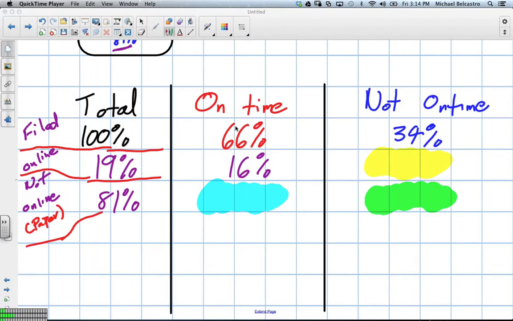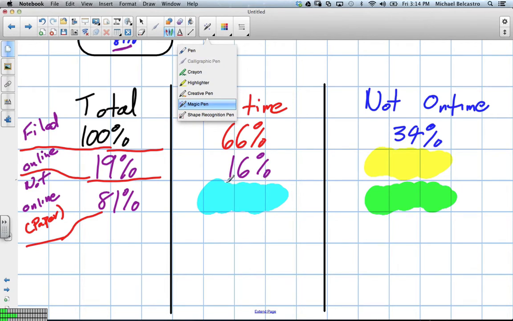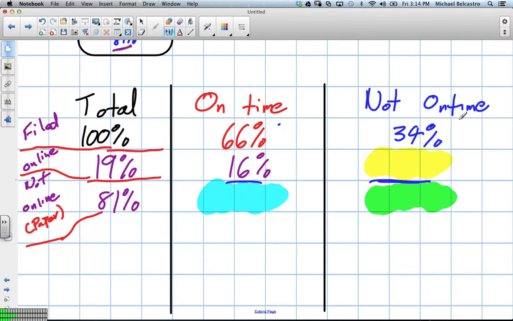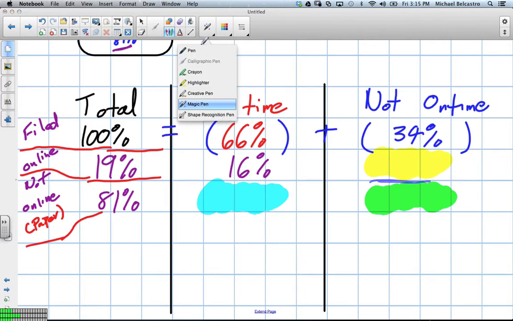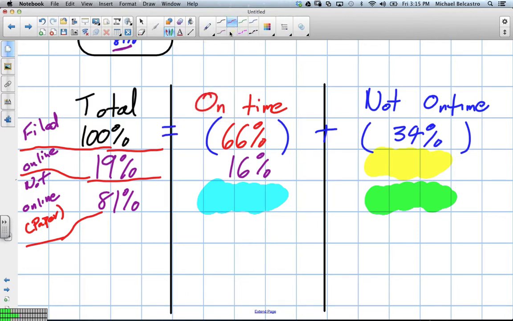So since that total is 19 and on time is 16, we can figure out the not on time people by subtracting these values, right? Because we know that these 2 must add up to whatever our total is going to be. Okay, so we can use that information. I'll kind of put that on the side here in red. So these 2 must add up to our total. So since this is 19 and this is 16 and they got to add, we just got to figure it out. So what value would add to give us our 19 here? 3. Yeah. So that means 3% of people must have filed not on time.